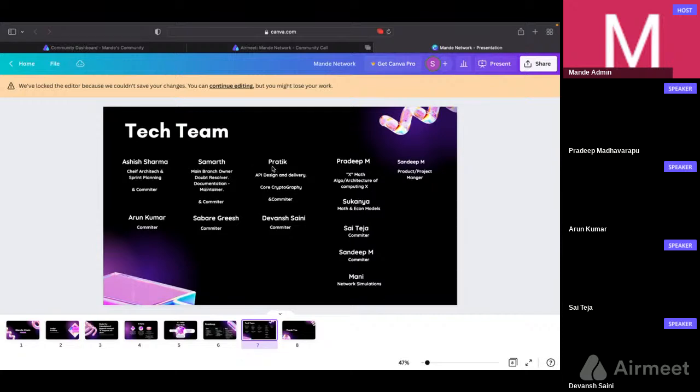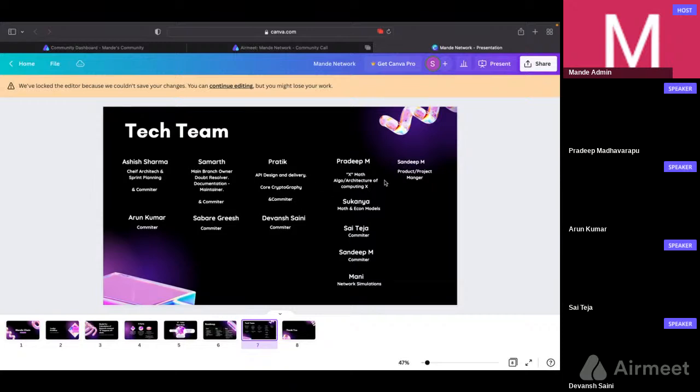Then we have Pratik. Pratik will take care of the end API design and delivery, and he's the core cryptography guy on our team. So he'll also commit code. There are 3 junior guys who are supporting them. So Ashish will be supported by Arun, who is from IIT Madras. Samarth will be supported by Sabri, and Pratik will be supported by Divansh. So roughly this is how we're going to plan to work on the Cosmos, Tendermint, and models part.